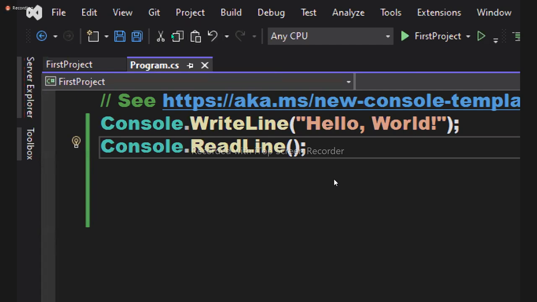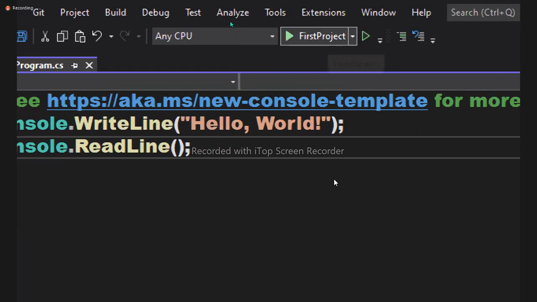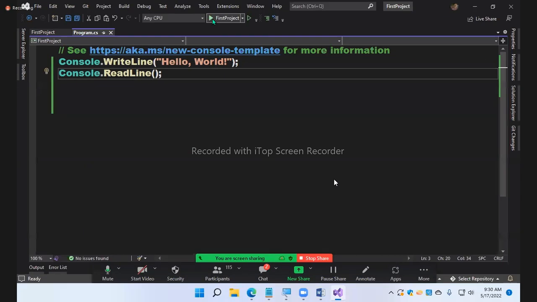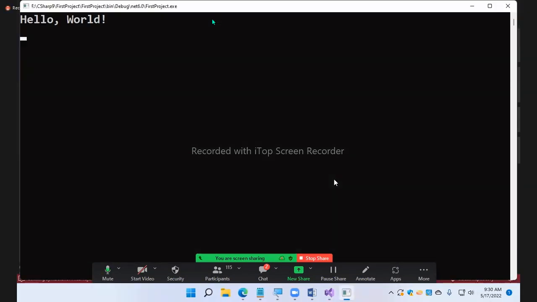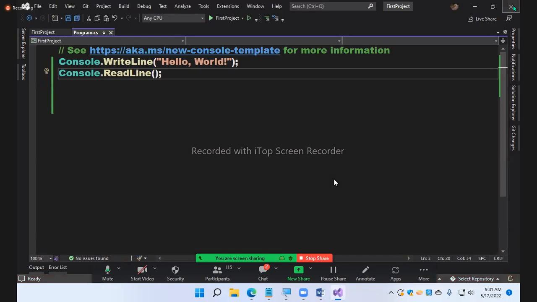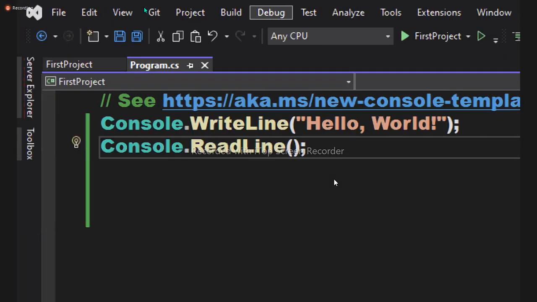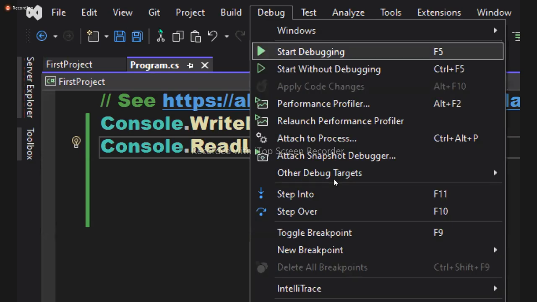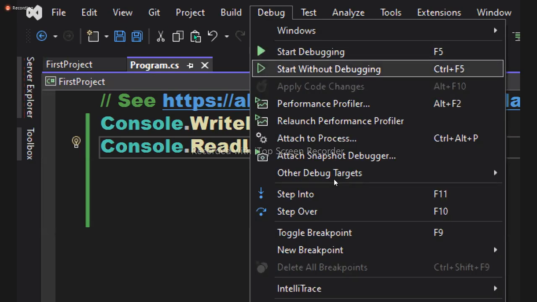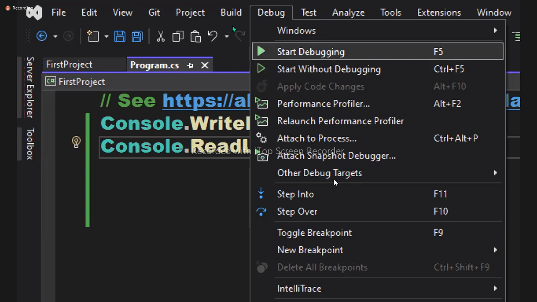On the standard toolbar, you'll find an option with your project name, with a play button. Can you see that? Hit that also, and your project will run. This is also F5 only, not Ctrl+F5. Okay, this is the third option. Both ways you can run like this. How do you know? Go to the Debug menu, and here you'll find F5 and Ctrl+F5. Both options are available there.